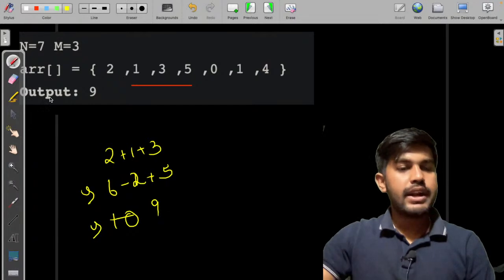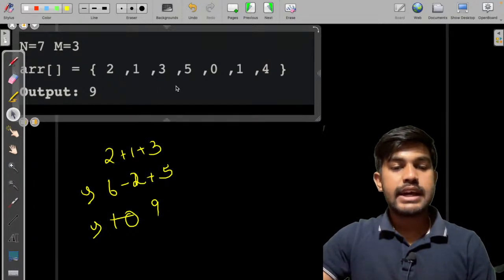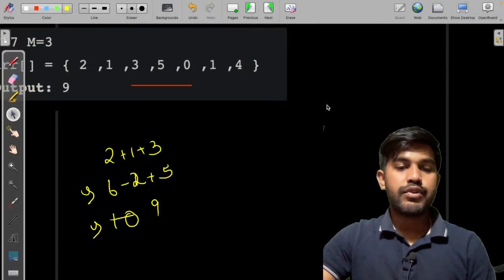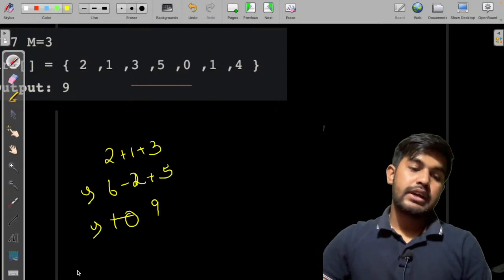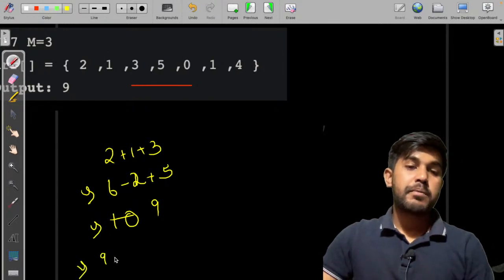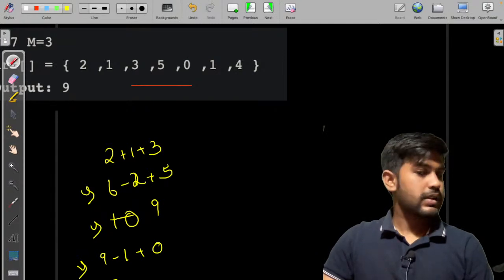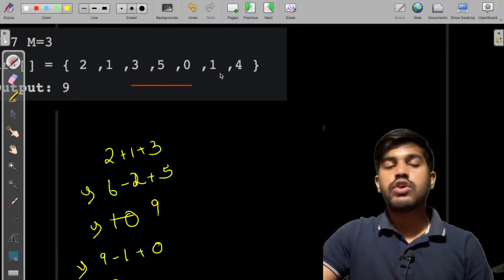Okay, fair enough. Now the next thing I would do is start moving forward. This time 1 would get out and 0 would come in. So 9 minus 1 plus 0, that is 8 itself. Then we again move forward like this.